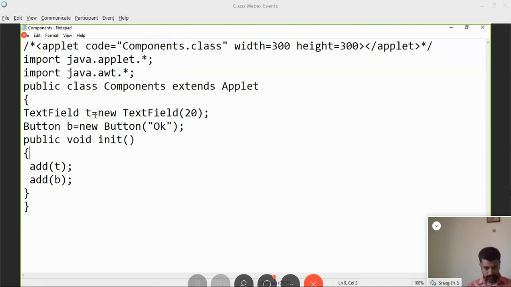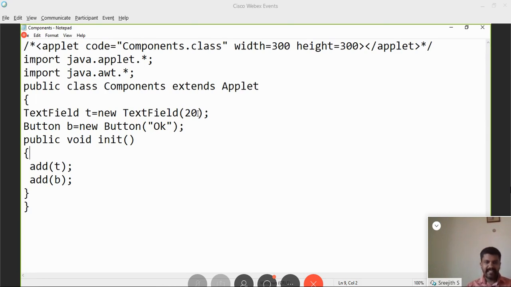So TextField t is equal to new TextField of 20. Remember, TextField is a built-in class which is defined inside the java.awt package. What does this 20 indicate? 20 indicates that you can enter 20 characters in the text field. For example, if you are creating it for a name, maybe 20 will not be sufficient if you have a big name. So depending on your requirement, you can create a text field